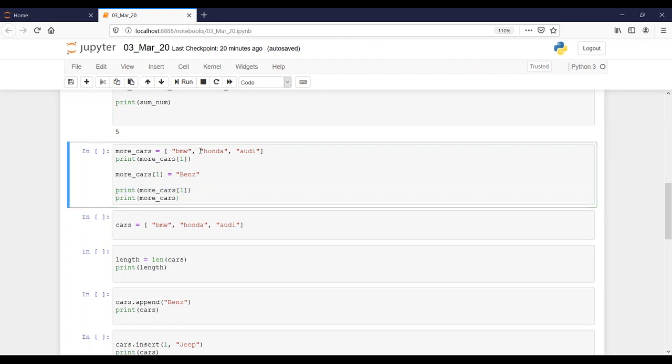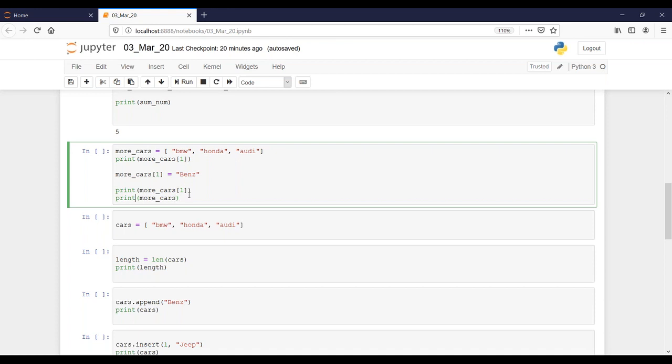So you mean to say this variable got replaced with Benz? Any questions, any doubts? Then in this print statement, I'm printing more cars. What would be my list here? BMW, Honda, Audi. Naga, from your side? BMW, Benz, and Audi. It is replaced, right?